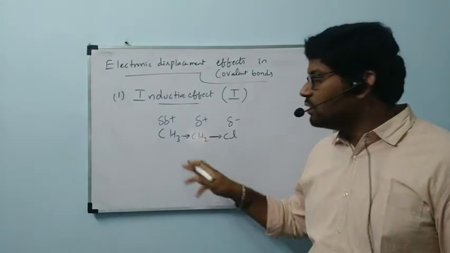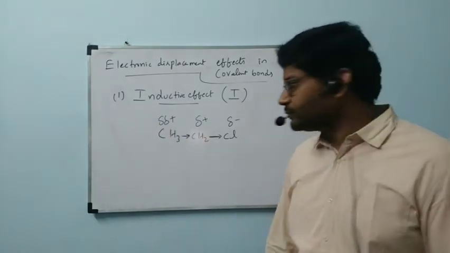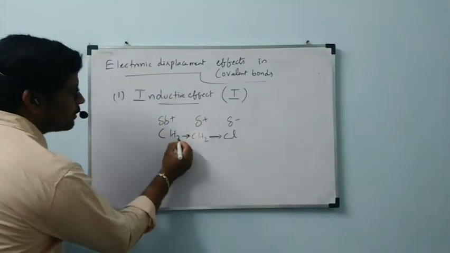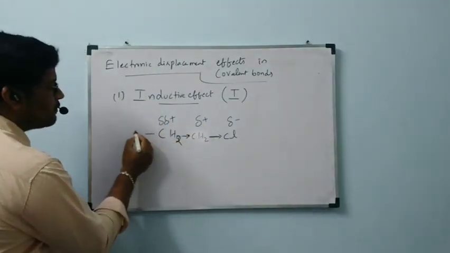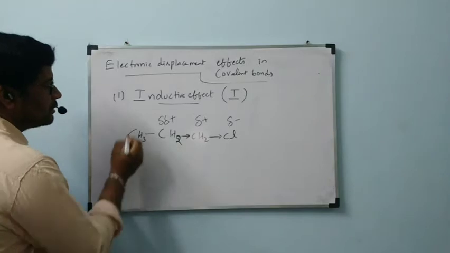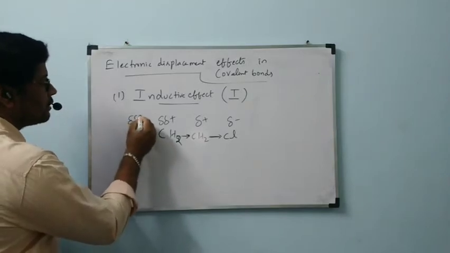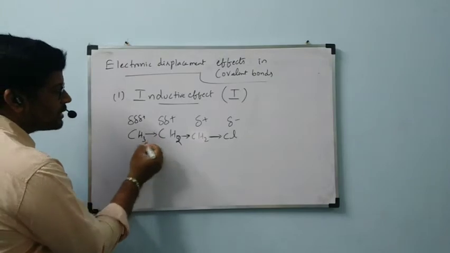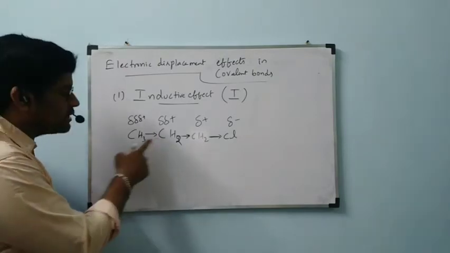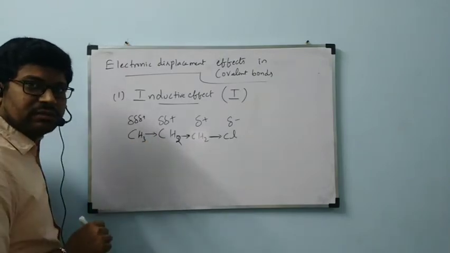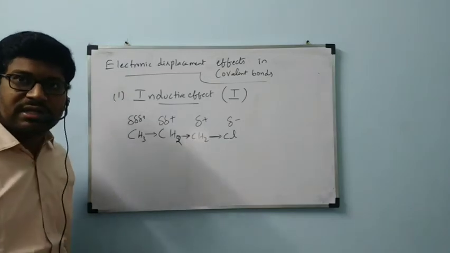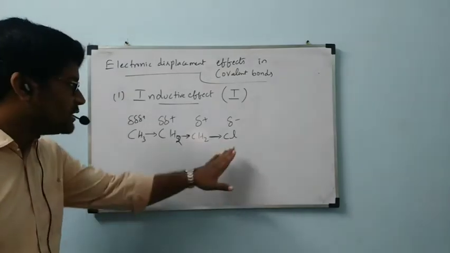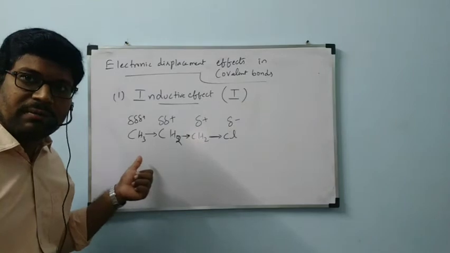Now, if we have one more carbon, then this second carbon will pull electrons from that carbon, in which the effect is reduced further. This type of effect is shown up to the third carbon atom.